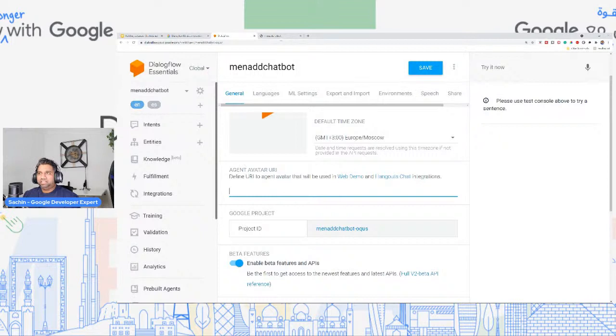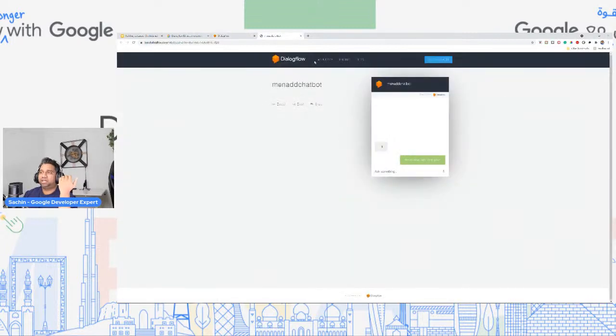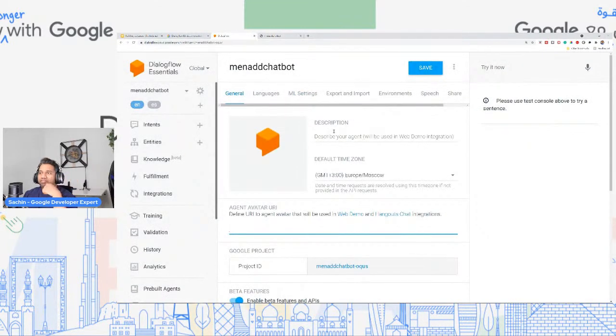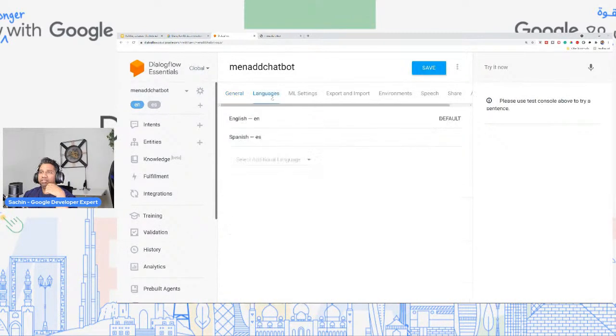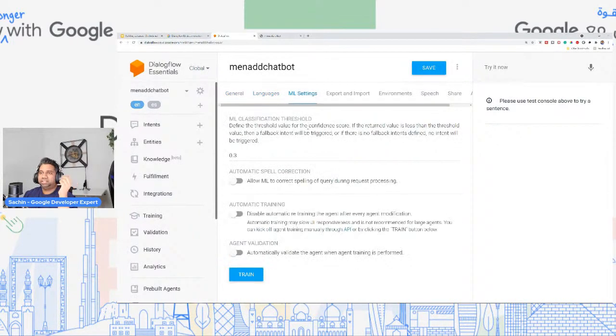Even over here, if you want to give a specific name or UI, so for example, define a URI to your agent avatar. If you want to have your own avatar when you're dealing with web demo, you can have that over here. So it will show up on the chatbot as well. And you can describe what your agent does. Language support, we've already seen. ML settings, you can leave it by default, but if you'd like to handle some of these, you can enable these and play around with it.